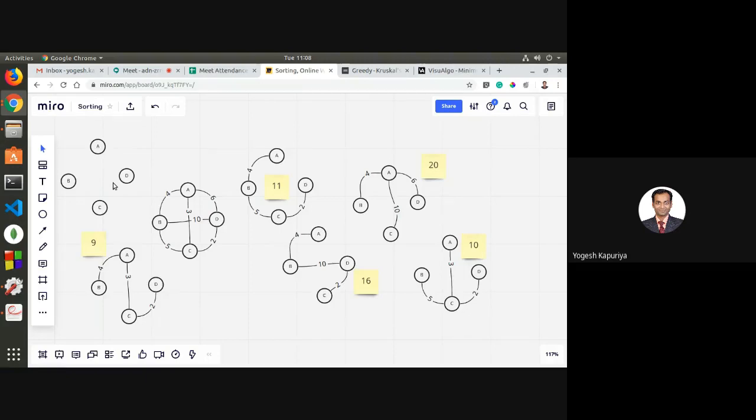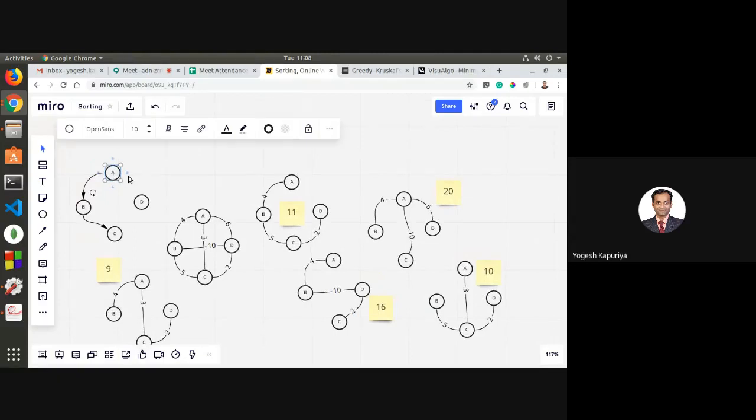Using some greedy approach, you will keep on adding the edges so that two things are achieved. First, the condition is not violated. What is the condition? The condition says that you should not create any loop. So whenever you are adding the edges, you should make sure that you are not creating a loop. Let us say if you have added these two, then you cannot add something like this.